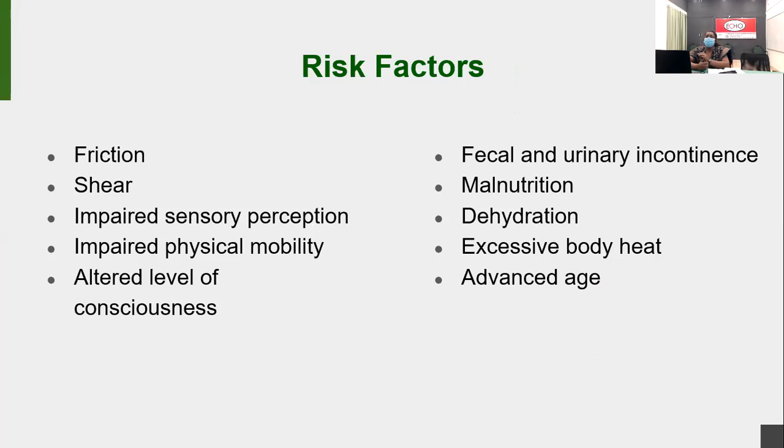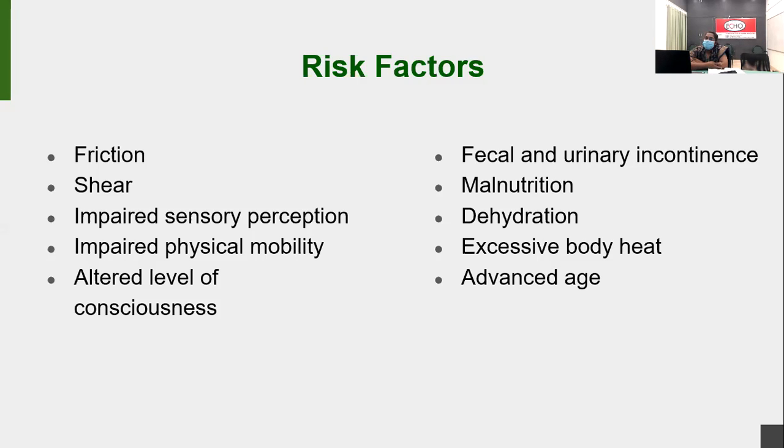So let's see what are the risk factors. The first one is friction. For bed-bound patients, we usually need to change the sheets daily. When we change the sheets, what happens? Usually the caregiver doesn't know how to change the sheets for a bed-bound patient, so they pull the sheets under the patient. There is a chance of friction between the sheets and the skin. If there is any friction there, the skin layer will be damaged, and there is a chance of pressure ulcer formation.